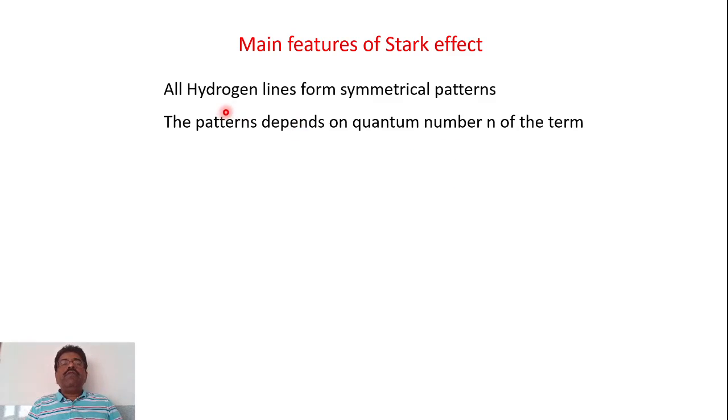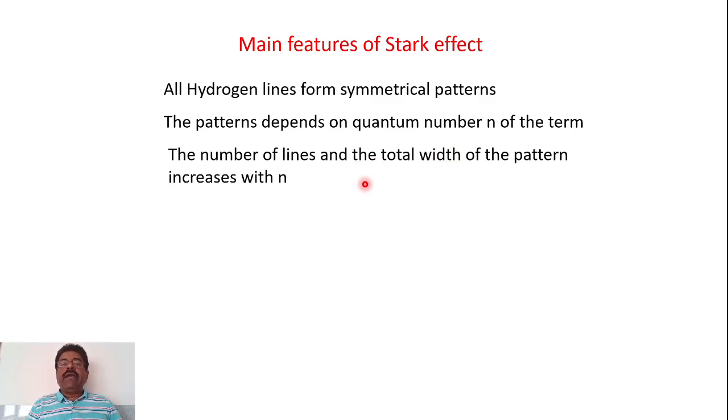So he observed that all hydrogen lines form symmetrical patterns. That means a single line is split into a number of components, and they are symmetrically placed from each other. So that means the difference is equal. The patterns depend on the quantum number n of the terms. So the principal quantum number n is important here. Depending on n, this pattern has a different structure.